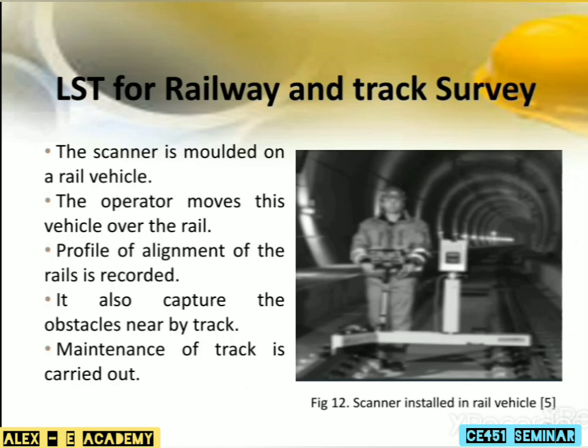Laser scanning technology for railway and track survey. Here, the first step is setting up the laser scanner. The laser scanner is mounted on a rail vehicle. The operator will move this rail vehicle over the rail. The laser scanner will capture all the data by emitting a laser beam. Thus, the profile of alignment of the rail is recorded. It also captures obstacles near the track. Thus, maintenance of the track is also carried out.